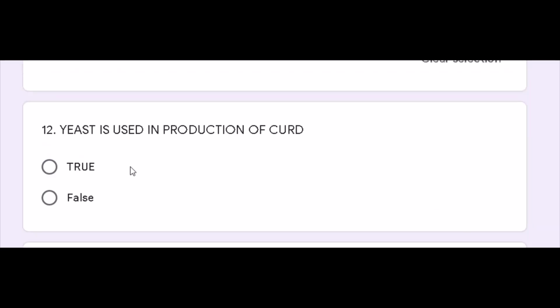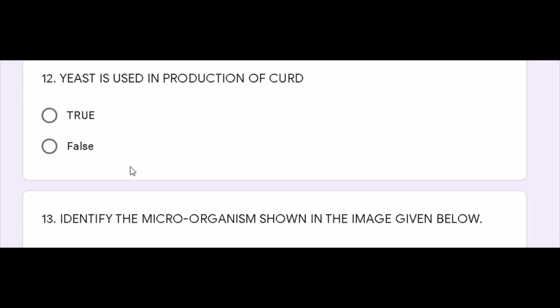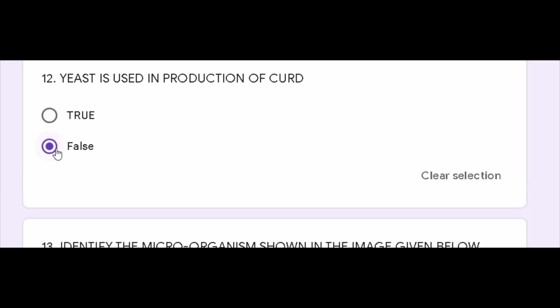Now next question, we will move to question number 12. Yeast is used in the production of curd. As we have discussed earlier, lactobacillus is used in production of curd, and lactobacillus is a bacteria. So this is false. Yeast is basically a fungi, so it is not responsible for the production of curd.